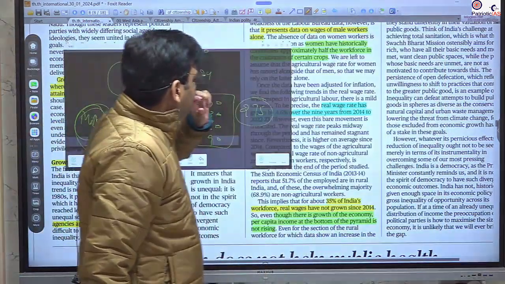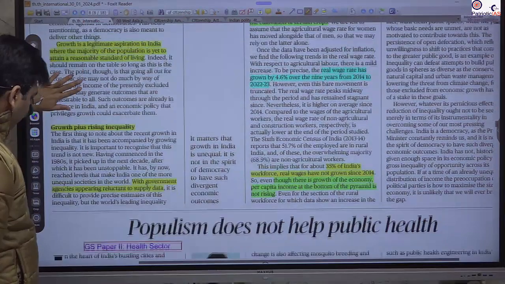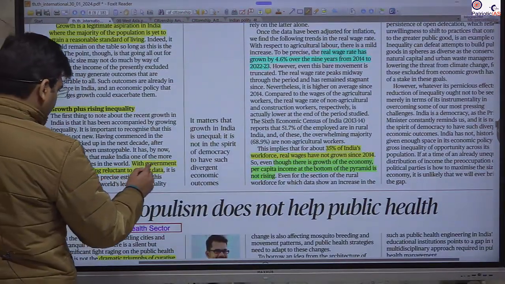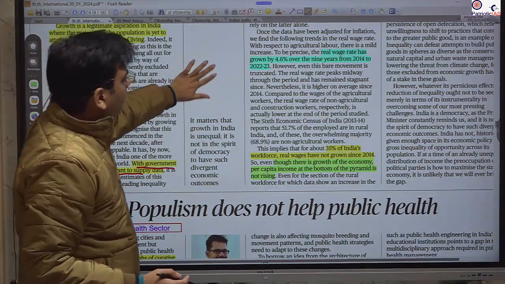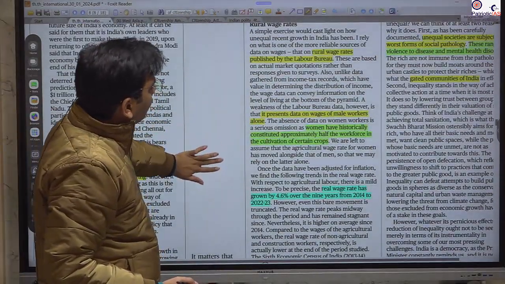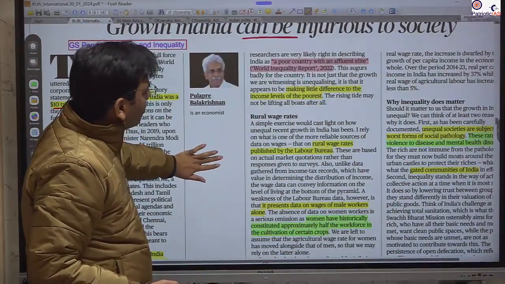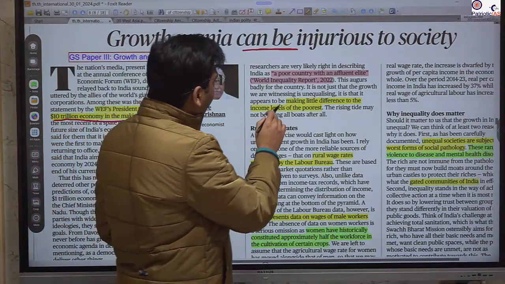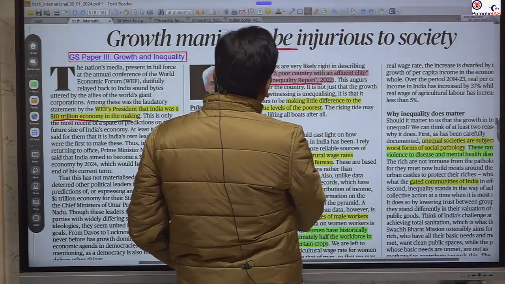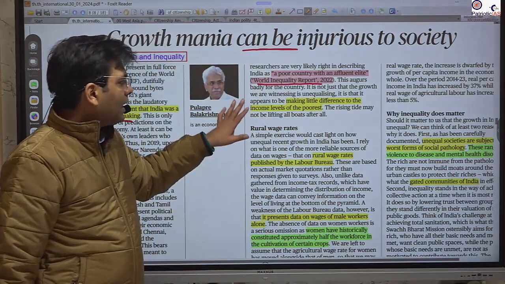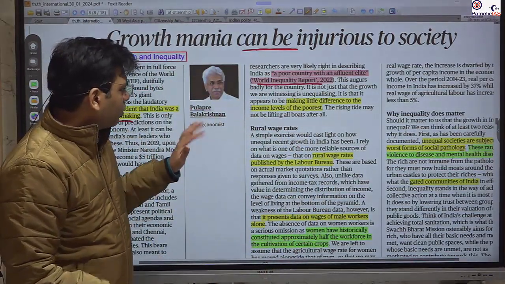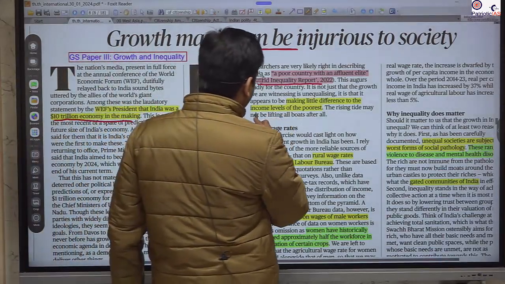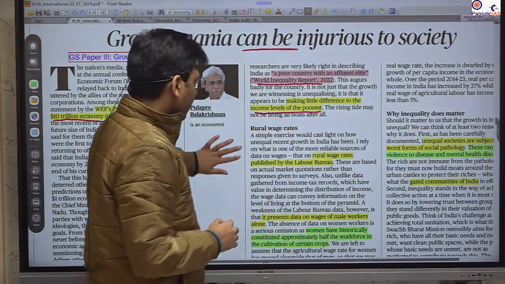The government is not releasing the data with respect to this inequality. So the writer is telling that we are not able to project exact data, because the government is not providing it. So we have reports only from some NGOs, like the World Inequality Report, that has mentioned that this growth is making very little difference to the income level of the poorest.